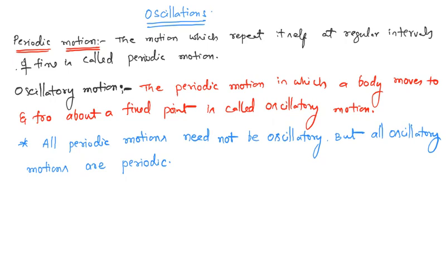And when we talk about motions which are periodic but not oscillatory, the motion of planets around the sun is periodic but not oscillatory. This is one peculiar example. And uniform circular motion, which we discussed in the previous chapter, is also periodic motion but not oscillatory. So we can conclude that all periodic motions need not be oscillatory, but all oscillatory motions are periodic.